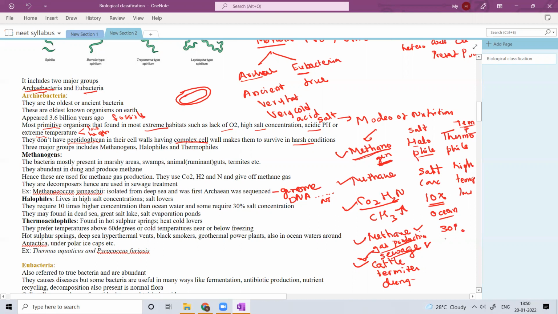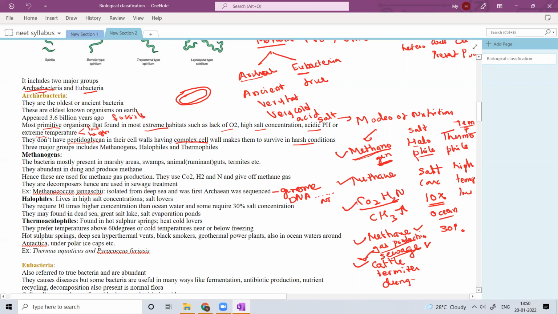Some of the halophiles cannot survive under normal conditions, in normal water without salt concentration. So such extreme habitat loving organisms are the halophiles.